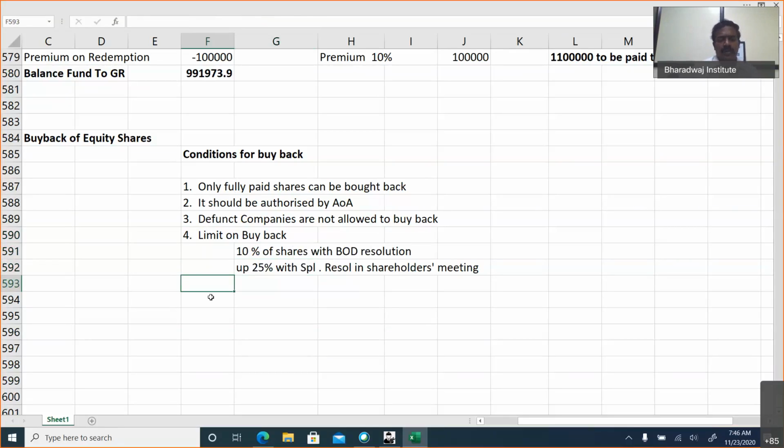So maximum 10% with board of directors resolution and up to 25% with special resolution in the shareholders meeting. You cannot buy more than 25% of shares.